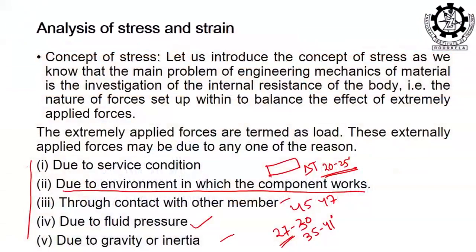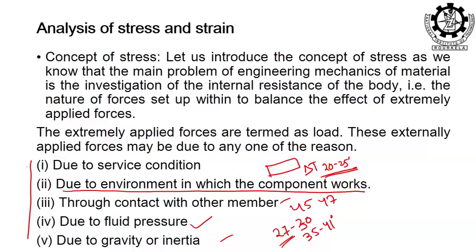Due to the contact, some contact stress may develop. Due to fluid pressure, fluid passing through the pipe can create something. Due to gravity or inertia, or external loading, some internal resistance force may be generated.